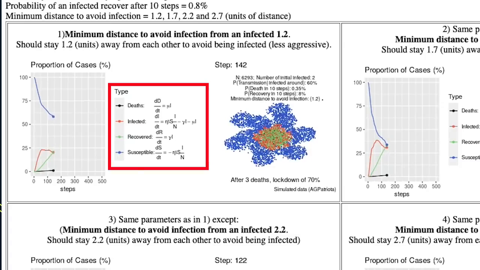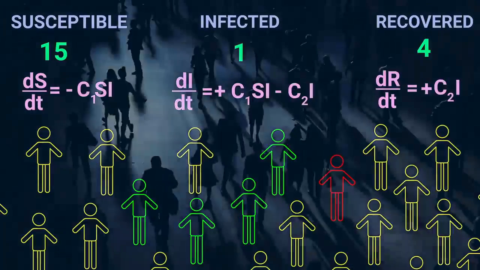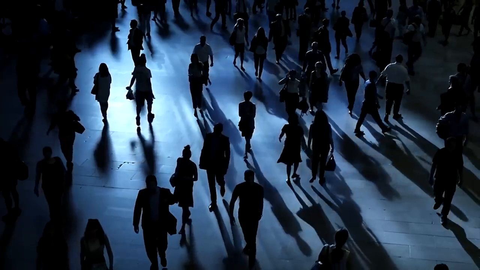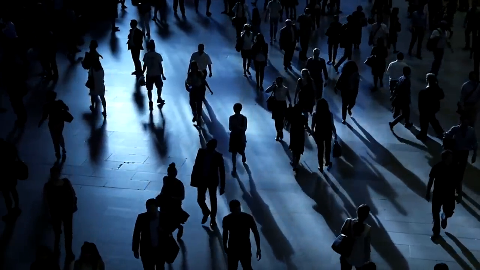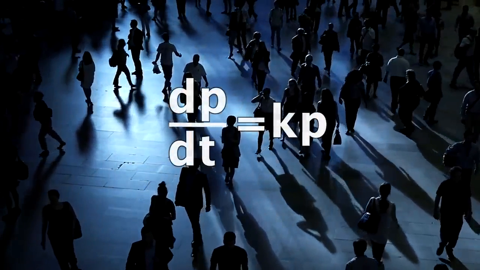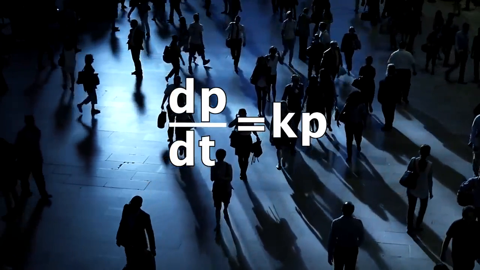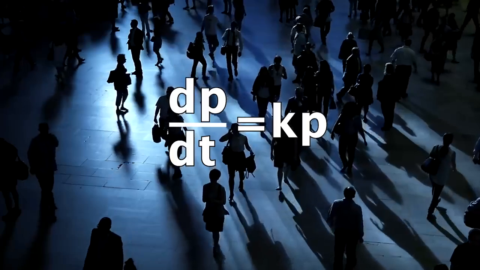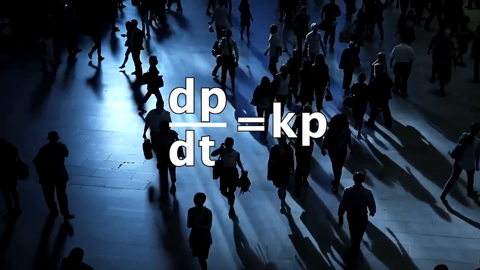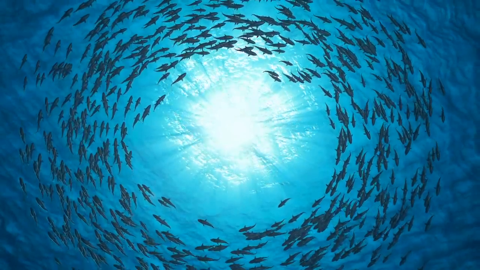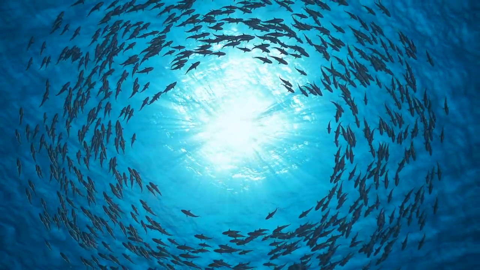Equations very similar to these also show up in terms of population growth. One of the first differential equations a lot of us learn is the one that models how a population will grow at a rate proportional to its current value. The more people or animals there are, the faster the growth as expected. But things get more complicated with deaths or when maybe one population kills off another.